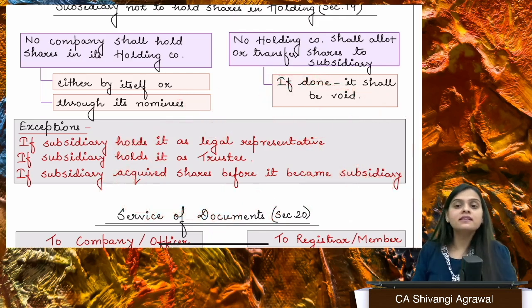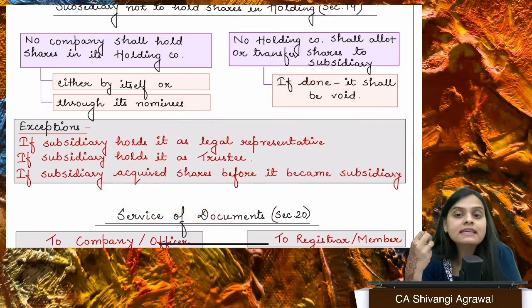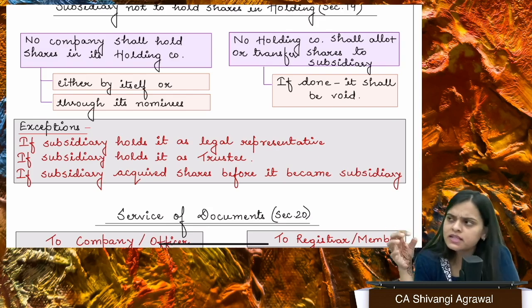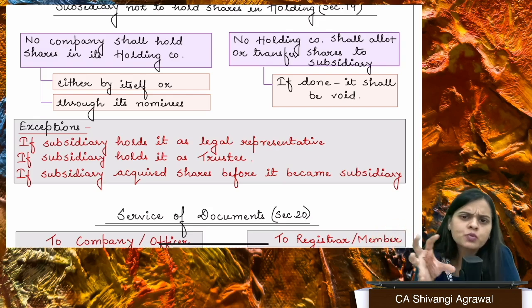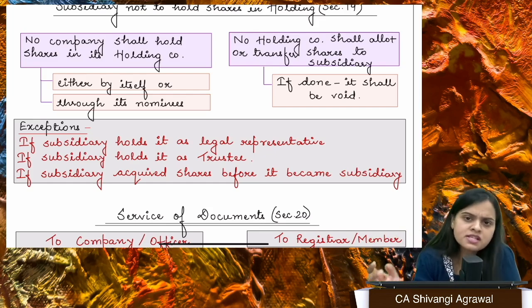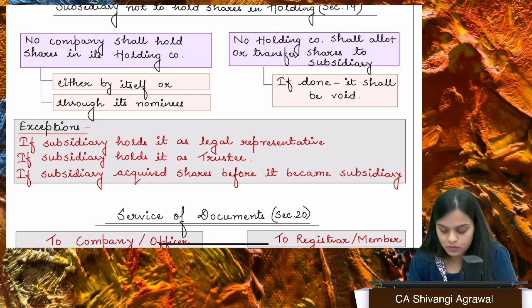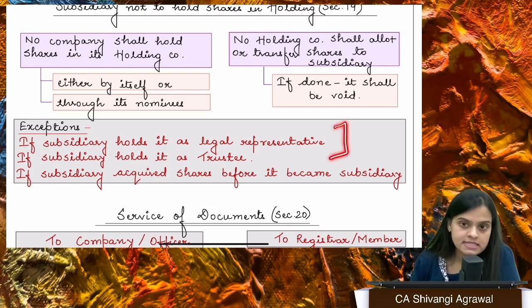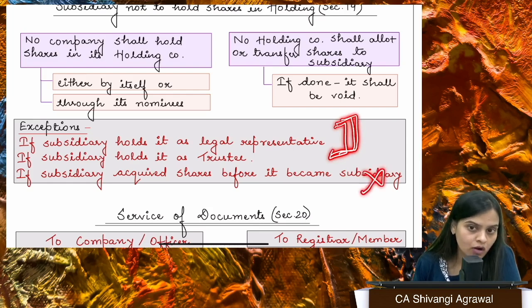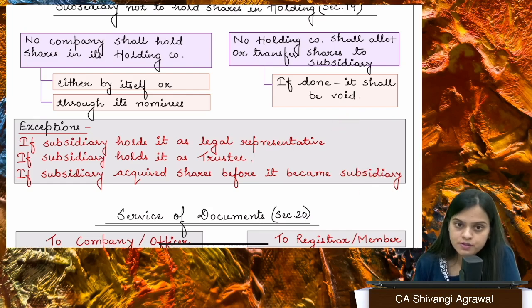Secondly, the subsidiary company is holding the shares as a legal representative. Supposedly there's a deceased member who has made this particular company a legal representative, so it is not holding the shares in its own capacity, right? Or maybe it's holding the shares as a trustee. Okay, so these could be the situations. In these two cases you will get the right to vote, but in the first case you will not get the right to vote. Okay,